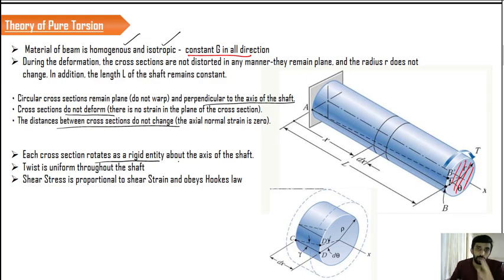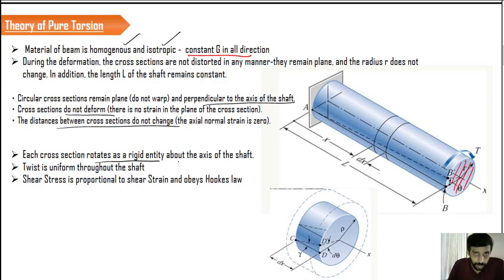It's remaining as a solid piece. That's the pure meaning of rigidity. A rigid bar means it is not undergoing any kind of permanent deformation. It can maintain its shape. So the cross sections are considered as a rigid piece and they will not undergo any kind of permanent deformations.